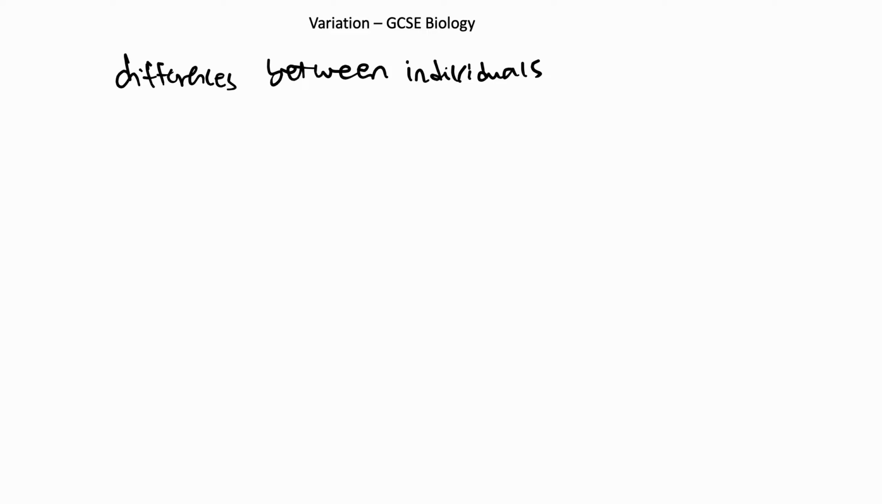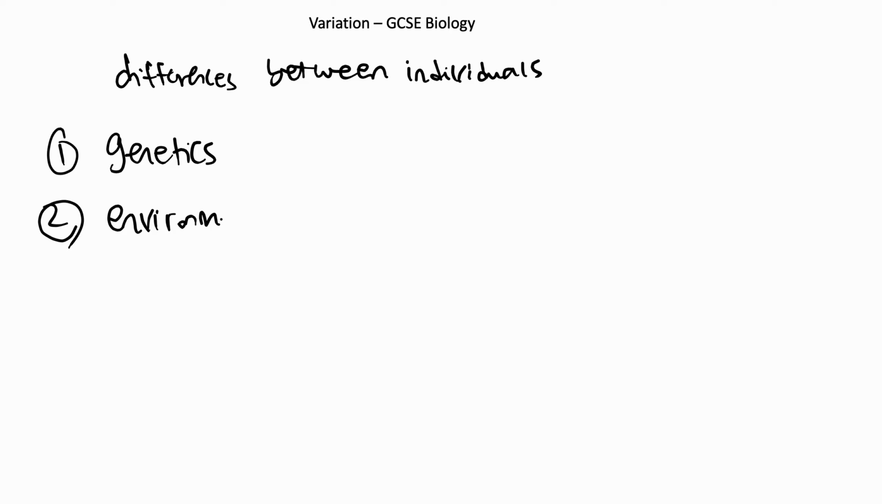So there are two sources of variation. You can either be different from other humans, essentially, number one, because of your genetics, so your genes that are passed on from your mother and father. Or it can be caused by the environment, so environmental variation. So genetic variation and environmental variation.